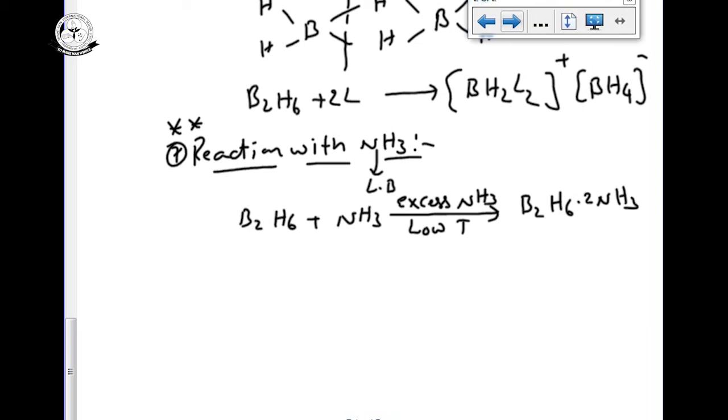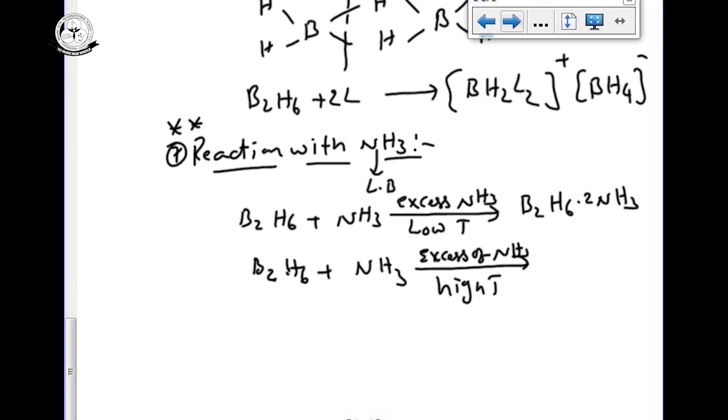This looks like the symmetrical breaking of B2H6. Now the same B2H6 on reaction with excess ammonia, but taking the high temperature, it can form BN.